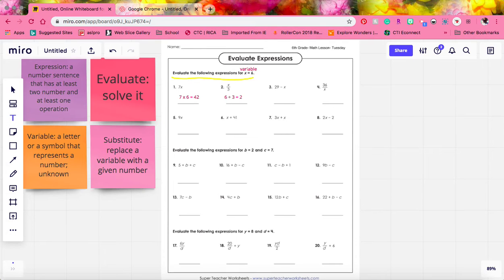Number 3, we have 29 minus x. So we'll write out our expression, 29 minus, and then we'll substitute our variable for 6, and then we can evaluate. So 29 minus 6 equals 23.